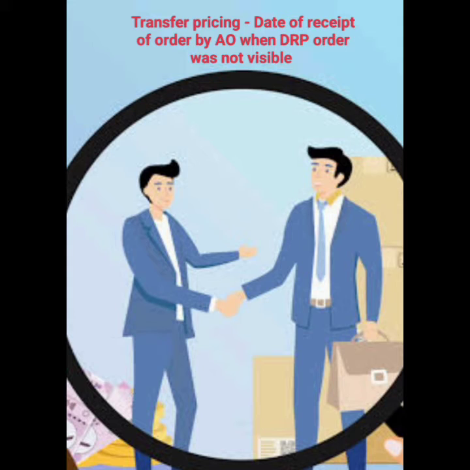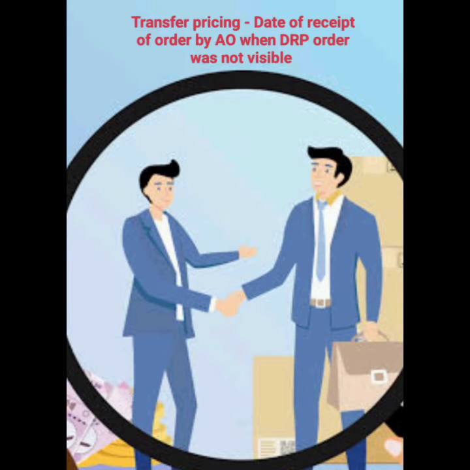The time limit for passing the order under section 144C(13) is 1 month from the end of the month in which directions are received from DRP for passing the order. The order was passed on 1/7/2022. Hence, the order passed was within time limit. So, the contention was the DRP uploaded the order in the portal on 23/5/2022.